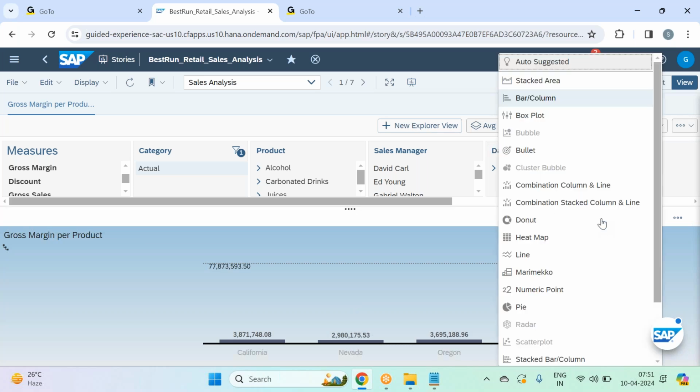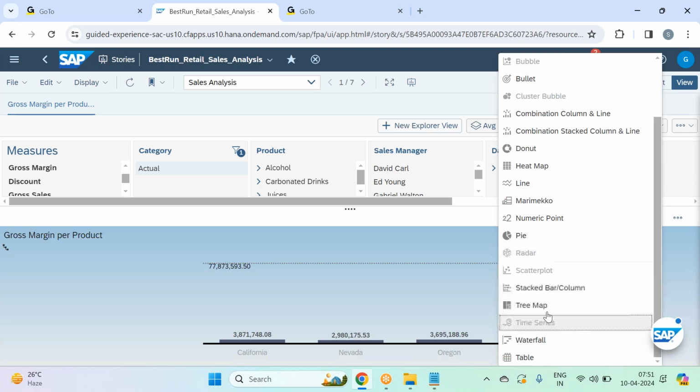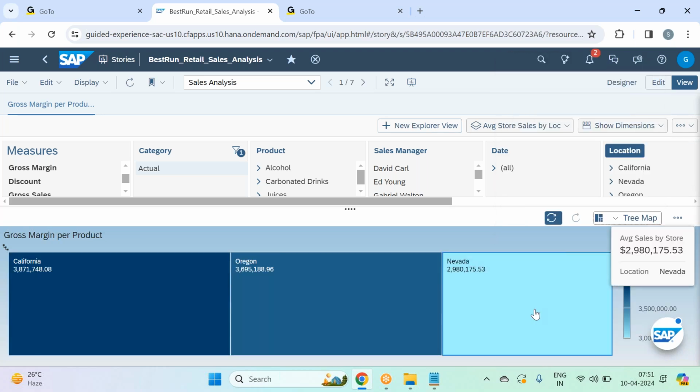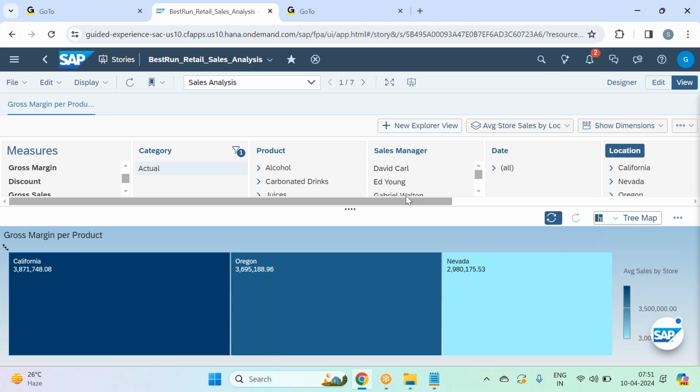So this is average sales by store. We go at tree map chart. And this is your average sales by store for California, Oregon, and Nevada. So like this, you can create different types of charts here, guys. So you can see I created 4 self-service widgets. Okay. So using an Explorer. So this is all done by the end users, guys.